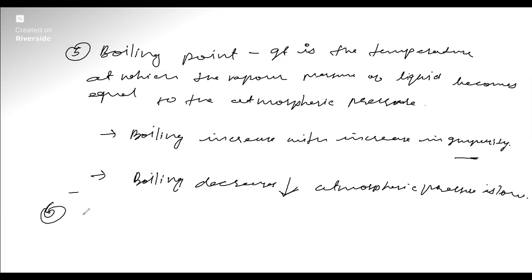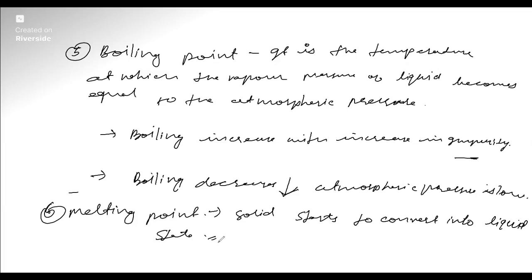The sixth one is melting point. Melting point is the temperature at which a solid starts to convert into the liquid state. This is called melting point. So these are the six properties of matter.